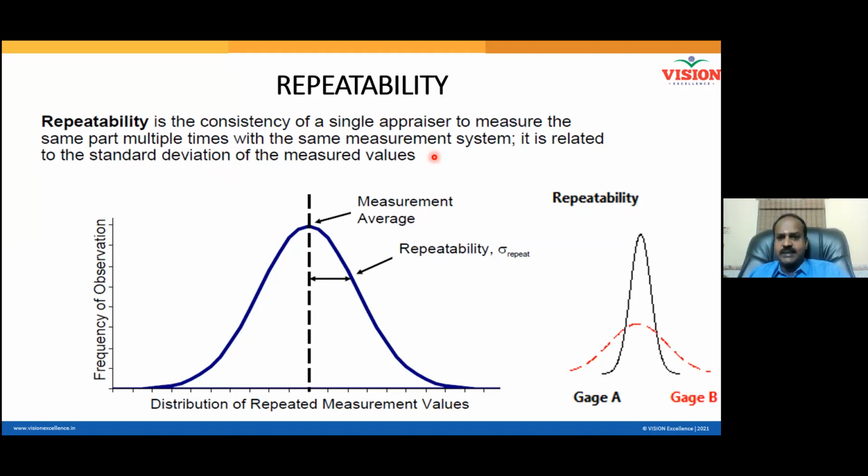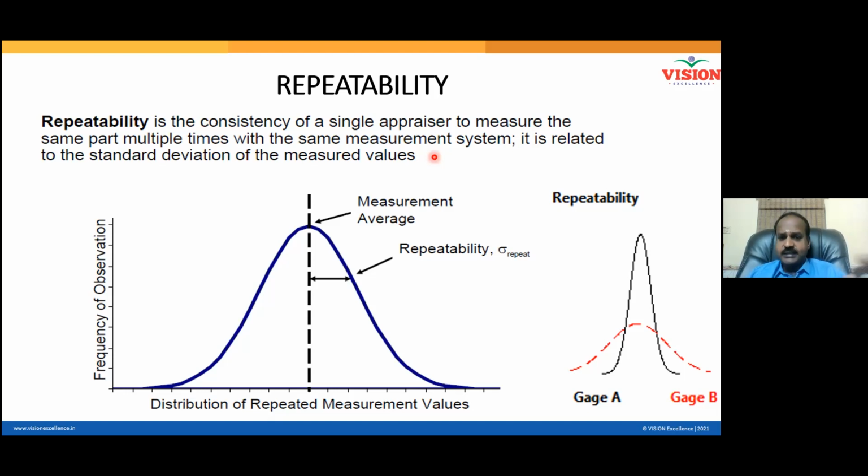Suppose I ask Pradeep to measure a particular part, and he measures it 10 times. Let us say Pradeep gives 10 readings that are exactly the same. Pradeep measured the same product multiple times. How many times? 10 times. And all the 10 readings are the same.